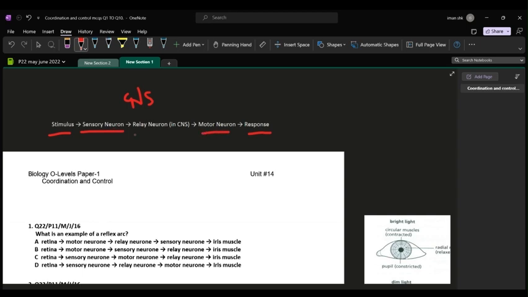But how is that possible? It is due to the relay neuron, which acts as a connecting neuron between sensory and motor neuron. Like in a relay race, you must have seen one person passes to another person and then he runs. Similarly, the relay neuron is the connecting source between the impulse transmission from sensory neuron to motor neuron. And when the impulses from the CNS reach the motor neuron, then it is taken to the effector organ and that produces a response.